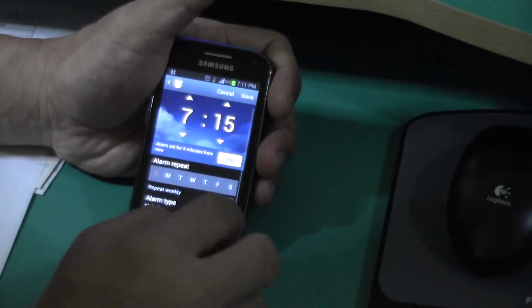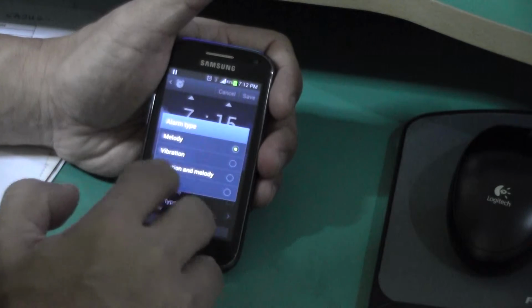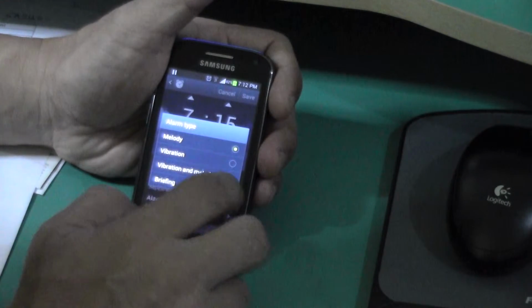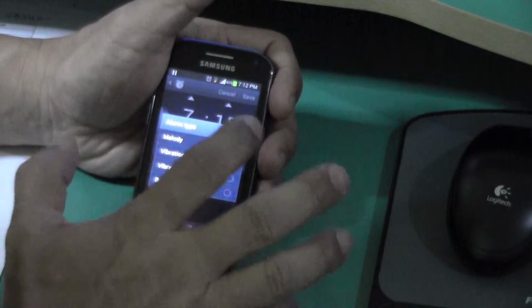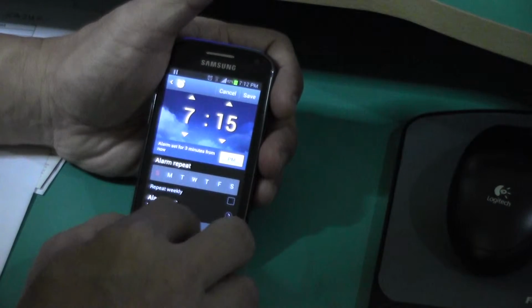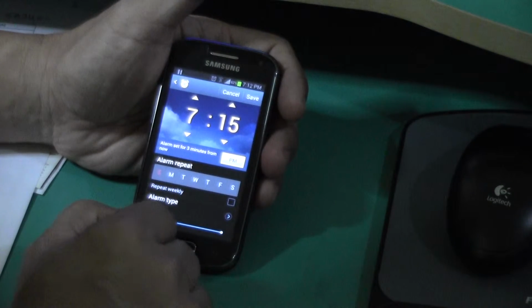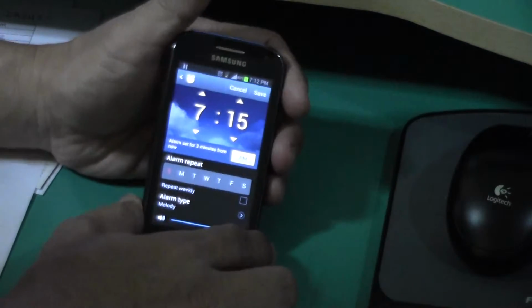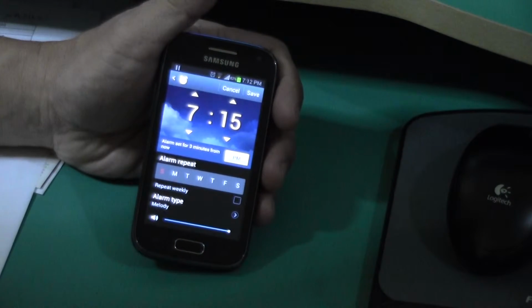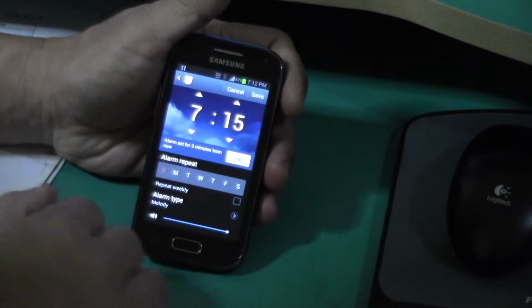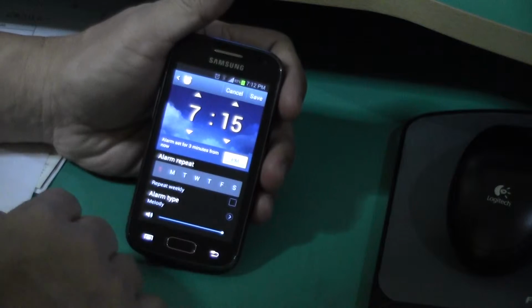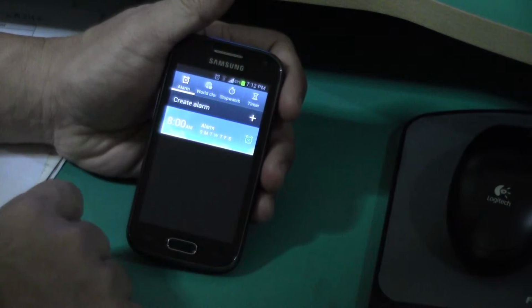Then they have alarm type: melody, vibration, and melody. Not much choice actually. It's a default melody. More volume, that's about all. So for my case, I use my iPhone to wake me up, not so much the clock. So let's go back. So there's only one alarm now.